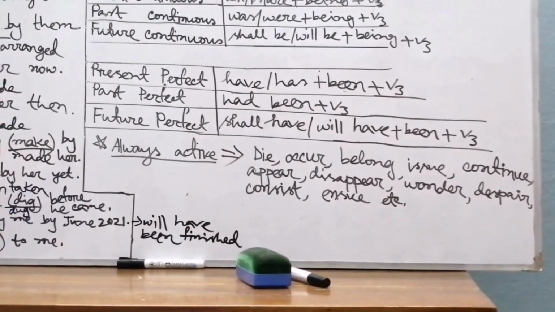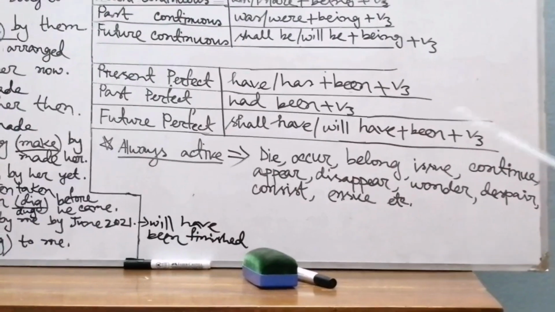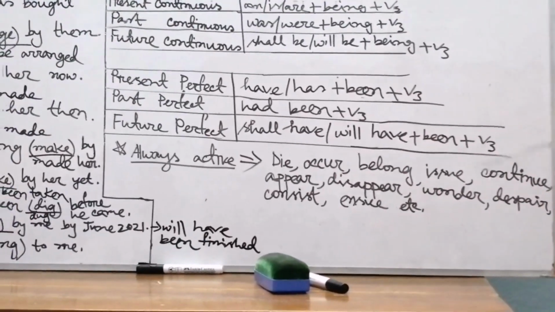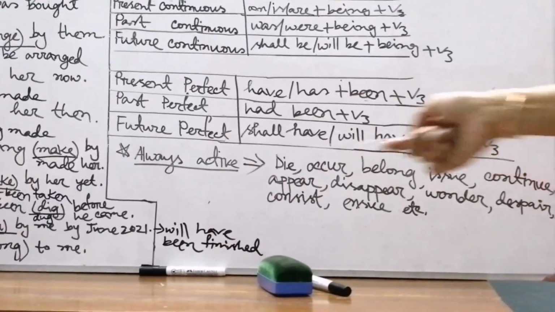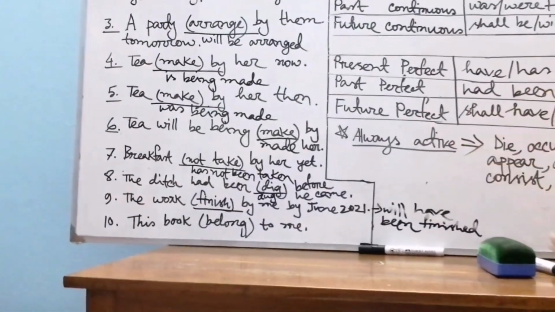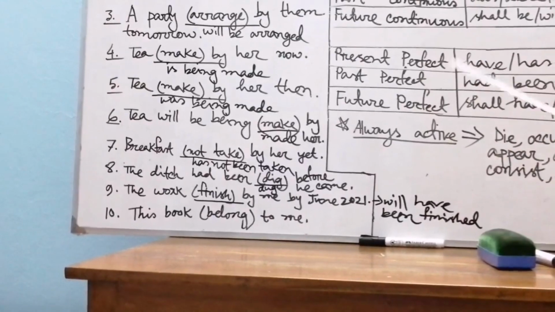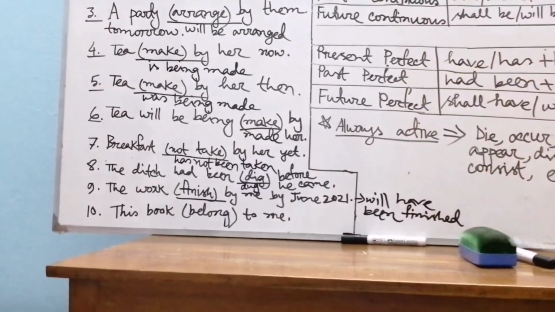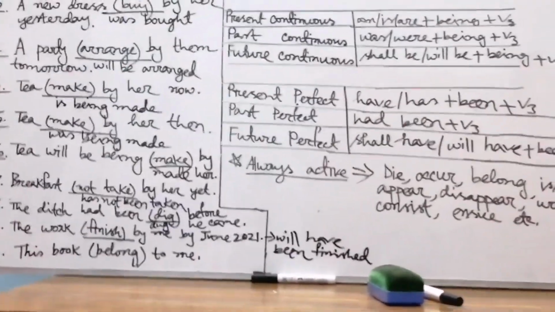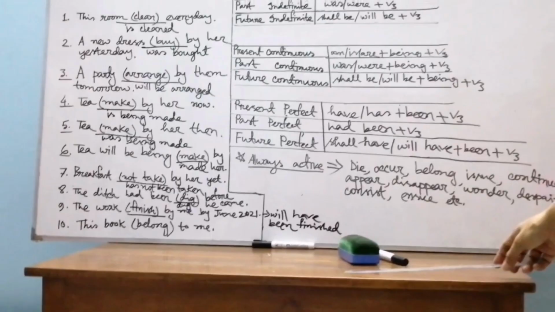It can't be written following the structure of passive voice. They are always active. So if you write "this book is belong to me", your answer will be incorrect. Here we find the word belong, so we have to follow the structure of active voice: this book belongs to me. Write down the correct answer please.